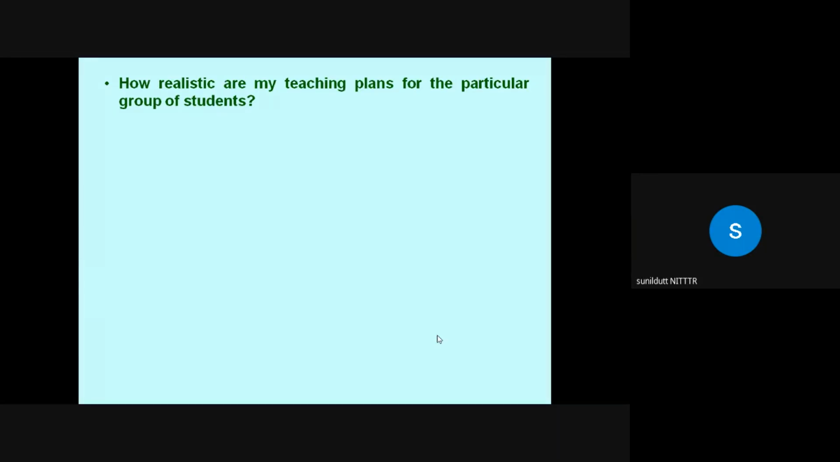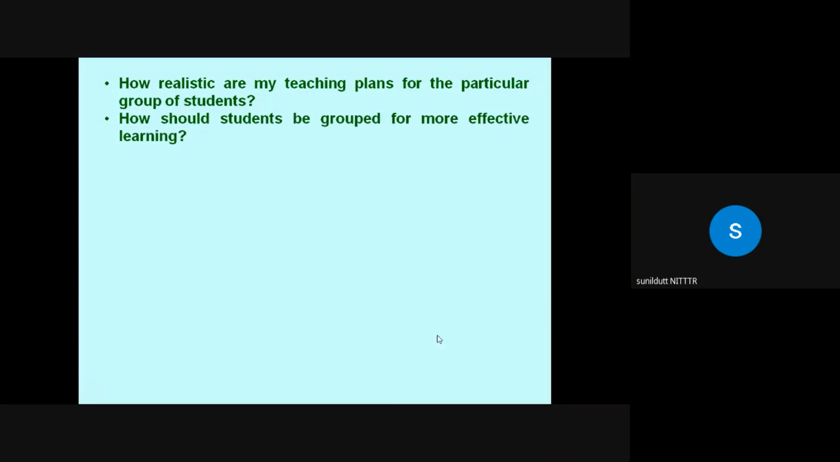So now these are the queries. How realistic are my teaching plans for the particular group of students? As you know, on the very first day I mentioned that there are wide individual differences amongst learners in regard to their personality, self-concept, attitude, aptitude, age, gender. So I have prepared one teaching plan; does it meet the different needs of different learners or not? I want information.